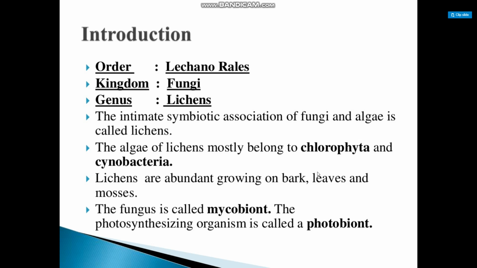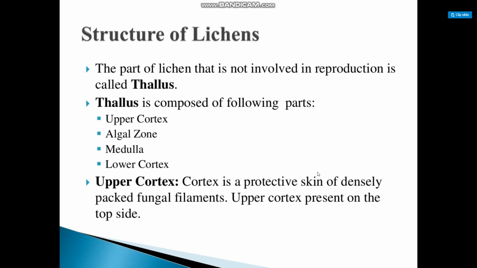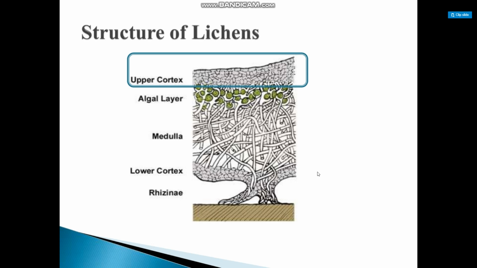The fungus is called mycobiont and the photosynthesizing organism is called a photobiont. So structures of lichen: the part of lichen that is not involved in reproduction is called thallus. Thallus is composed of the following parts: upper cortex, algal zone, medulla, lower cortex. Upper cortex is a protective skin of densely packed fungal filaments. Upper cortex is present on the top side.